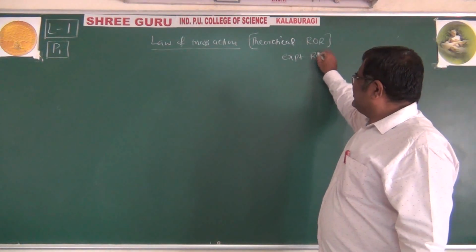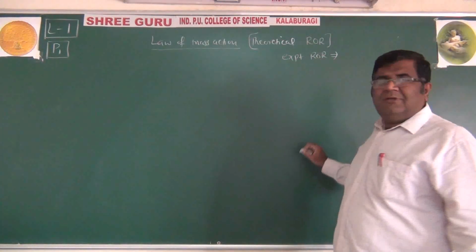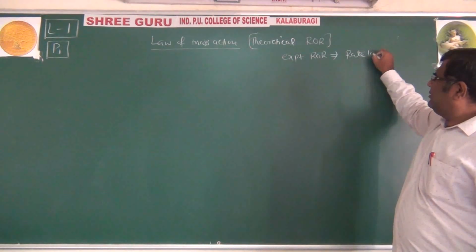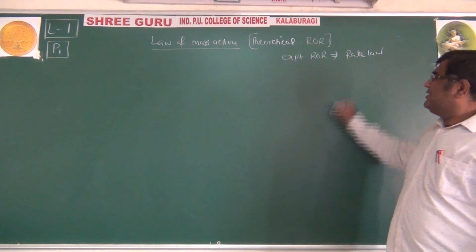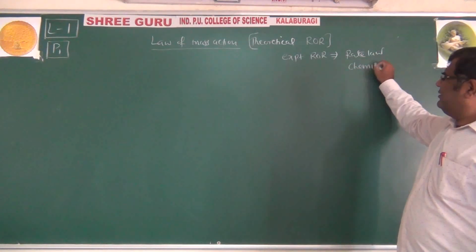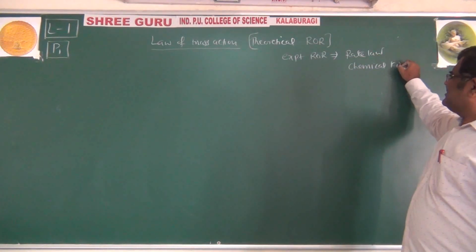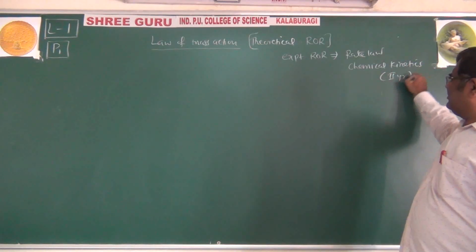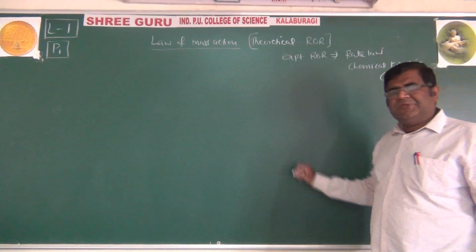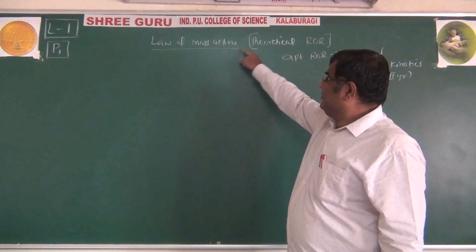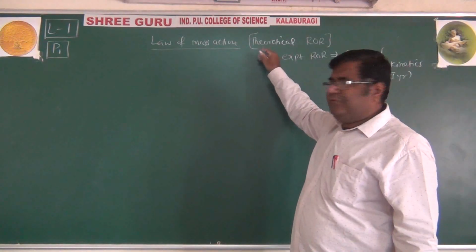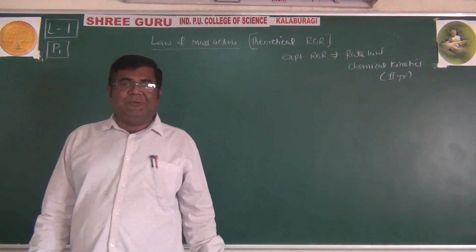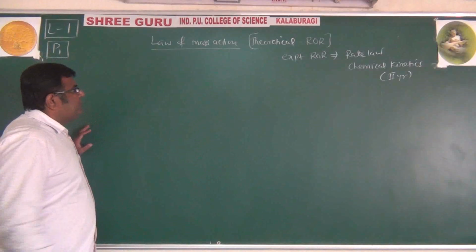Experimental rate of reaction is given by a rate law, which comes in the topic namely chemical kinetics, which we have to learn in PUC second year. But this law of mass action, which is theoretical, we have to learn in this first year only in equilibrium, and we learn it now.